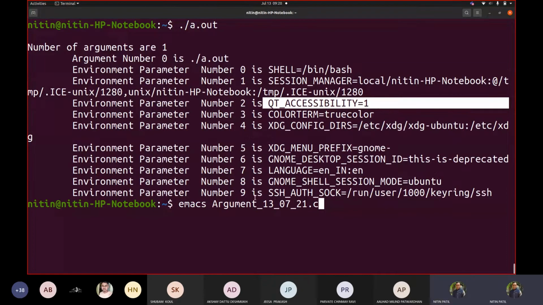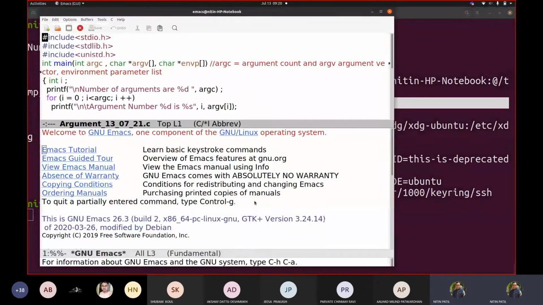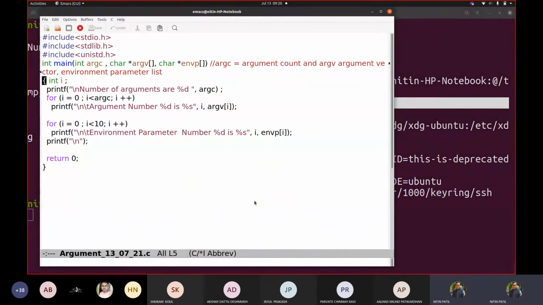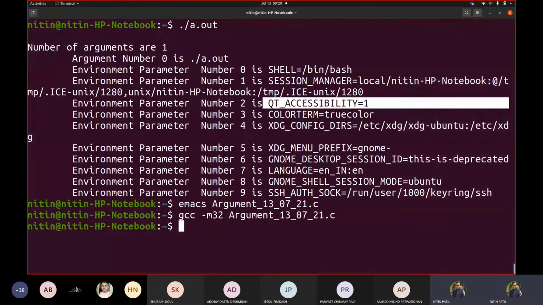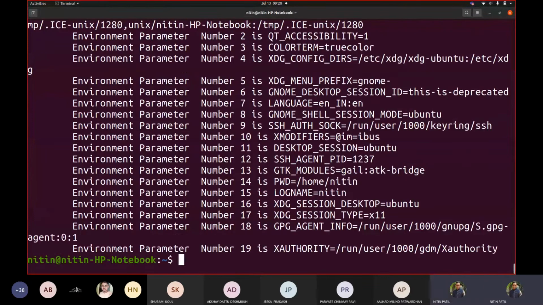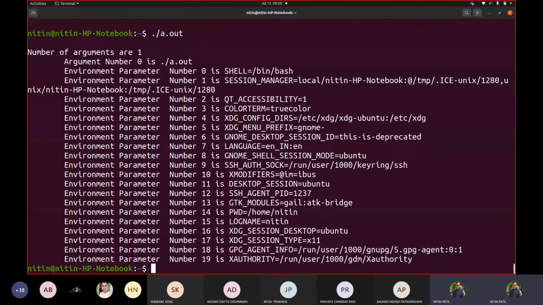So seems like it must be more than this 9.2. So let me go back and write here 20. Let us see. Even it must be more than 20 things, correct? Can you see something there, like which can be seen? Say, for example, if I now check the thing, session manager and so on. So these all parameters are added always.